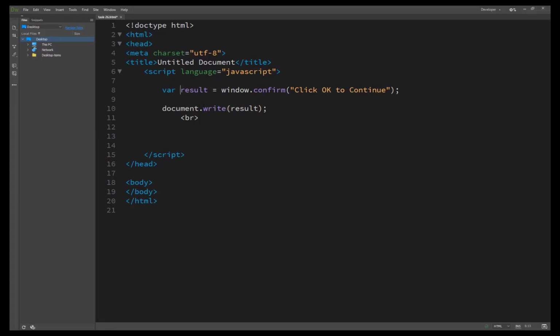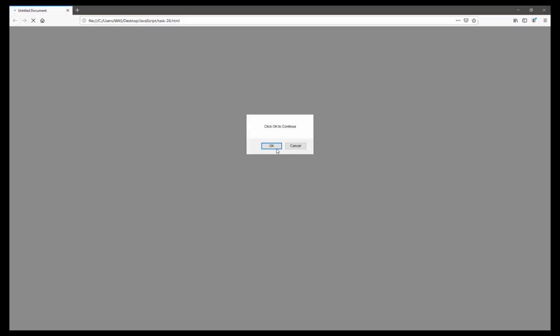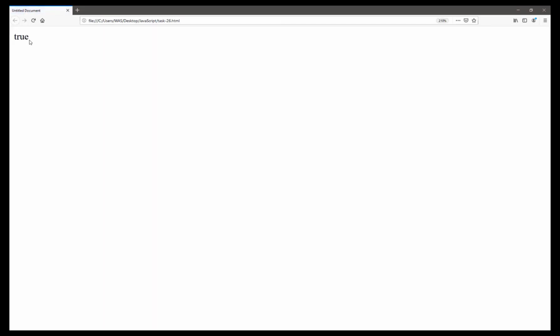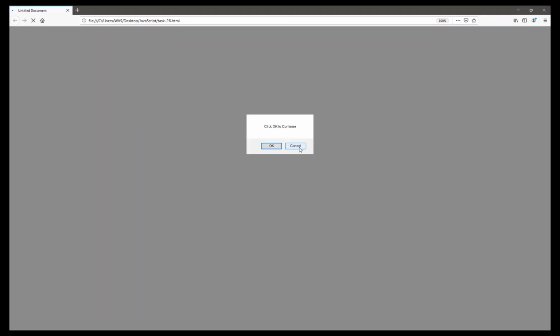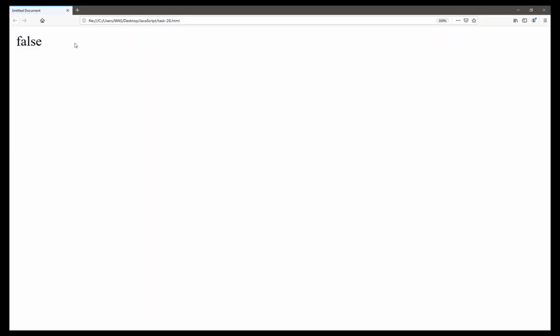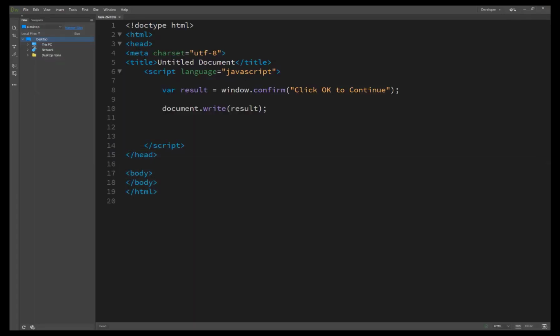Because BR is an HTML tag and it can't be used inside that. So when we click OK, it is written back as true. You see the printed message is true because we clicked OK, and if we click Cancel, it returns a false value. So this is confirming with the user, and our task is completed.